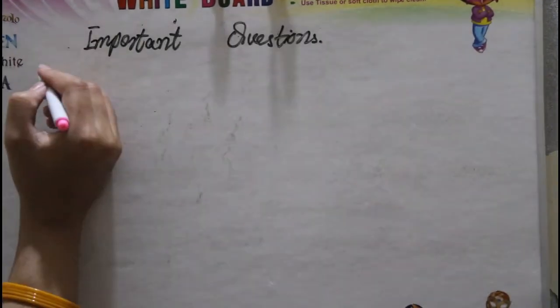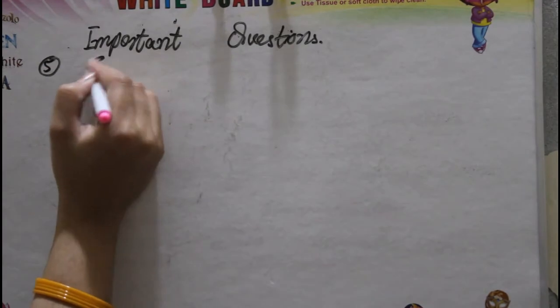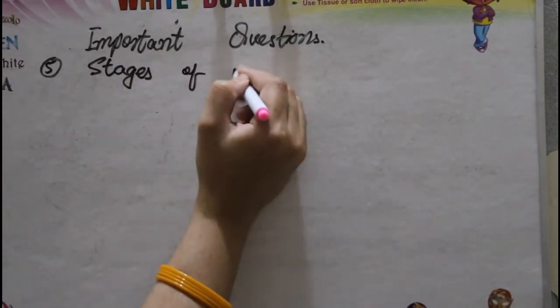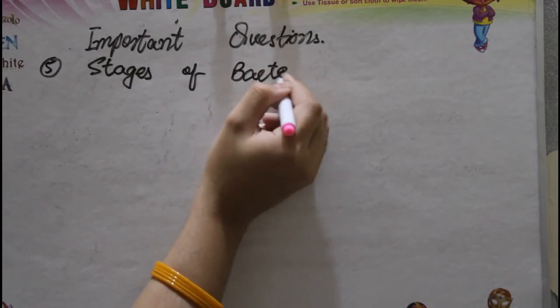We have some more. Let's have a look. Question 5 we have here is the stages of bacterial growth.